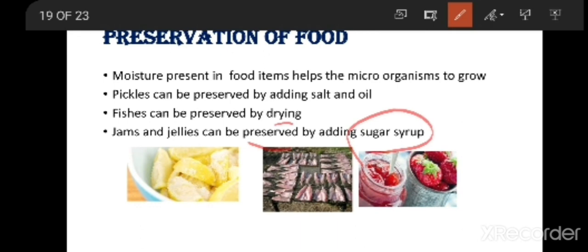So we have discussed food poisoning and preservation of food. In the next class we are going to discuss the next topic.